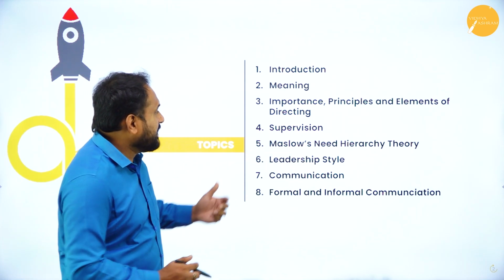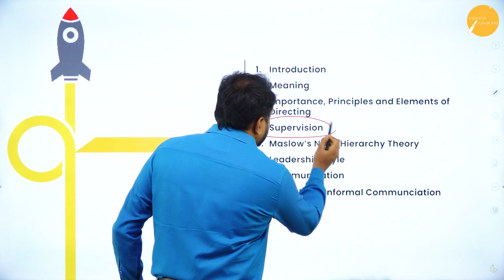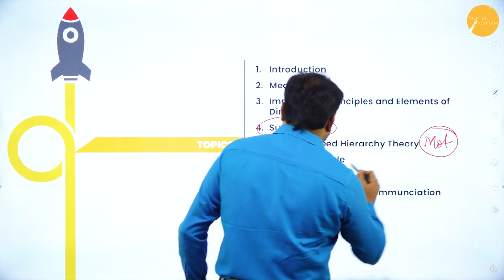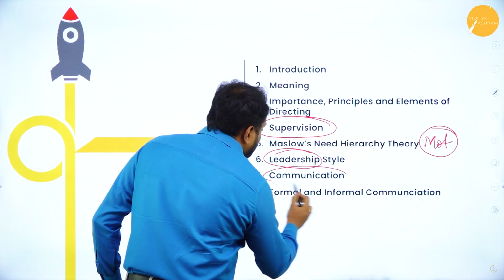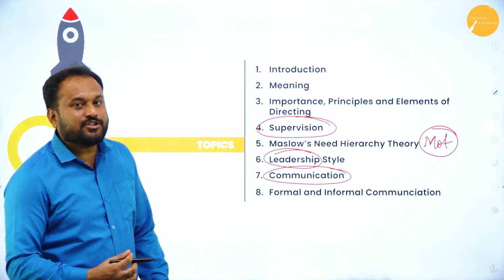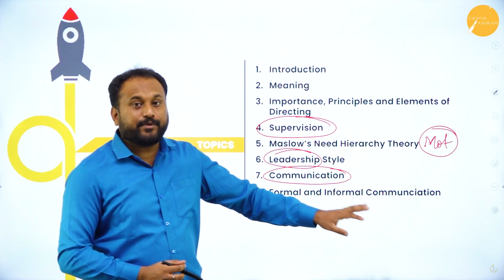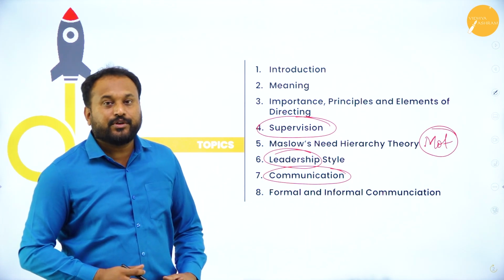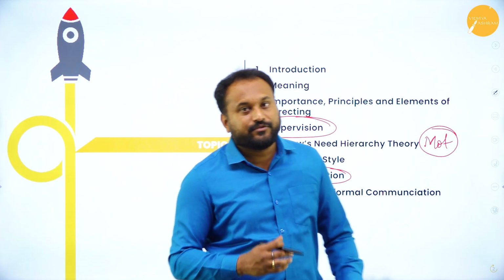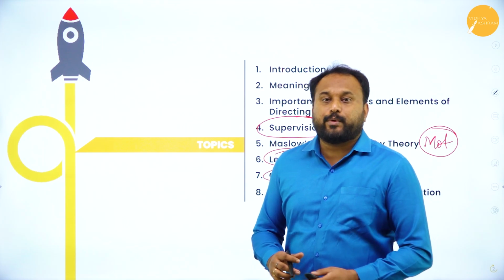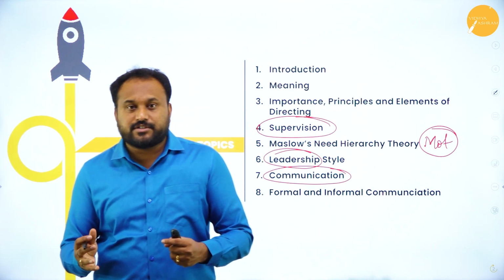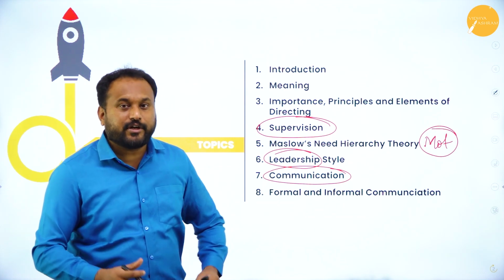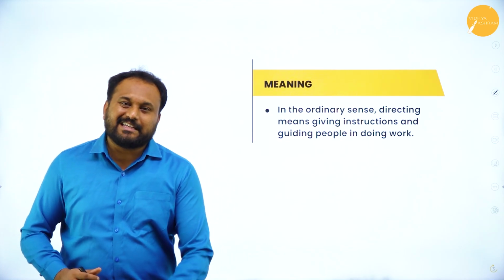Leadership style, communication. See here, directing is there, no? Supervision, then motivation, then leadership, then communication. All these are the elements of directing. And the last topic we're going to cover is the difference between formal and informal communication, which can actually come for 8 marks. We also have the question on barriers to communication and how to overcome the barriers of communication. Even those are questions which can come for 8 marks. So we're going to start with the very simple meaning of directing.